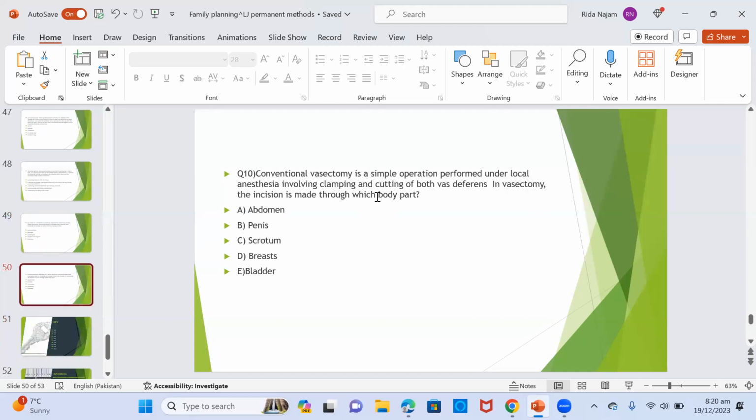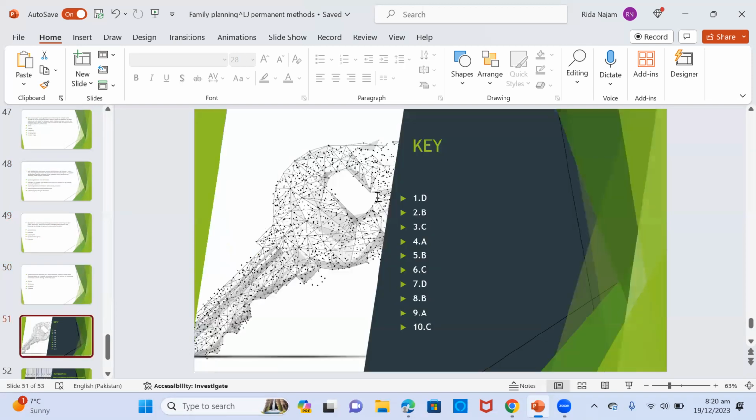Question 10. Conventional vasectomy is a simple operation performed under local anesthesia involving clamping and cutting of both vas deferens. In vasectomy, the incision is made through what body part? A. Abdomen. B. Penis. C. Scrotum. D. Breast. Or E. Bladder. The answer is C. This is the key.